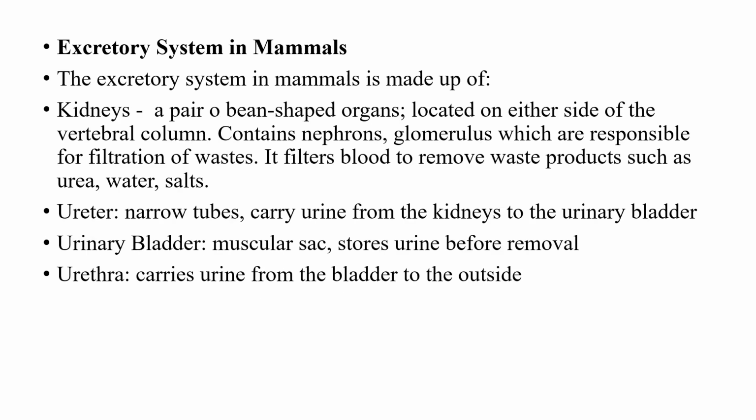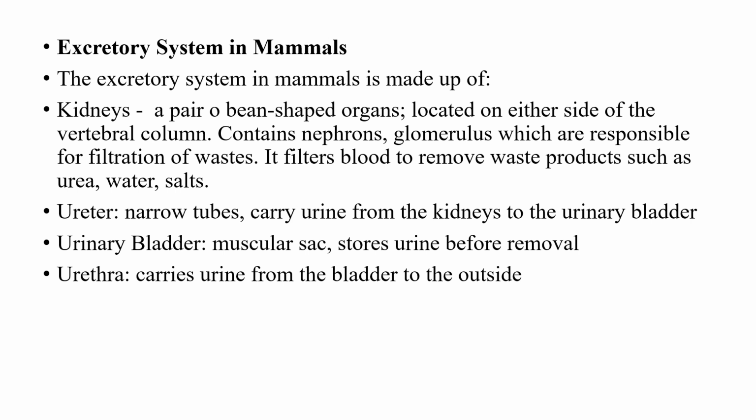Now, for the point of emphasis in this course, I told you that because it is biology in integrated science, we're going to lay more emphasis on animals with particular interest in man. So we'll be looking at the excretory system in mammals. When we talk about mammals, we're talking about the group of animals that are classified as Mammalia, with man inclusive.